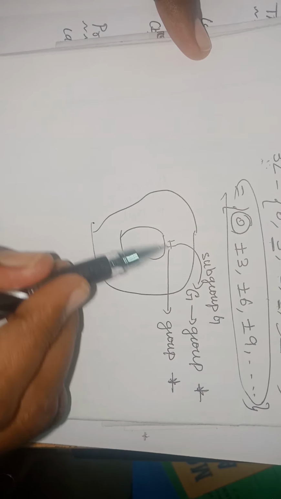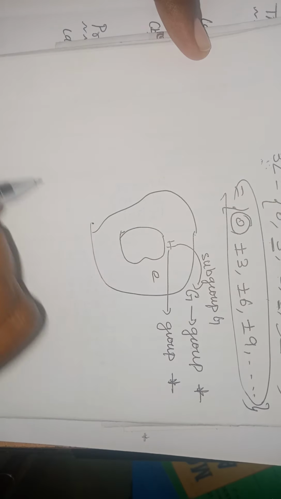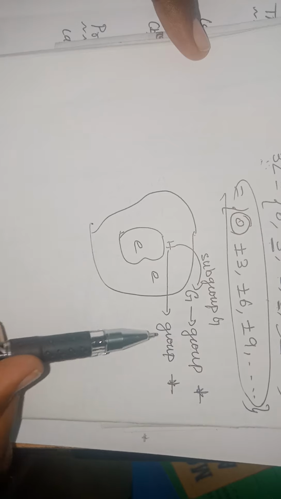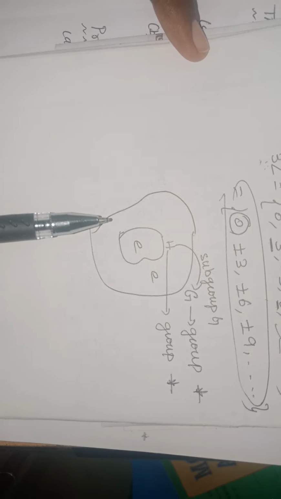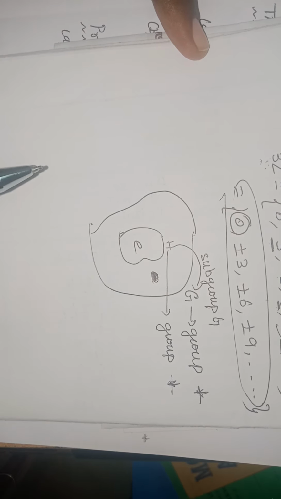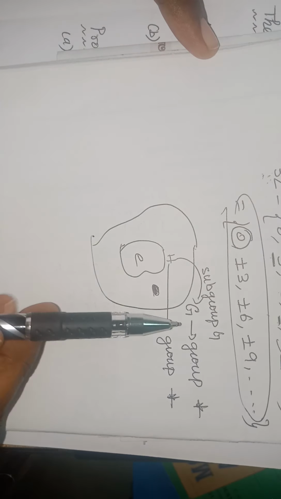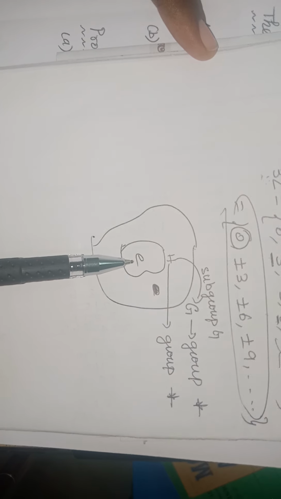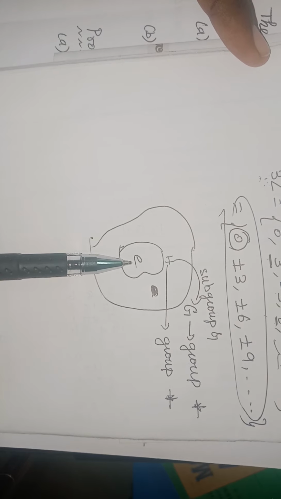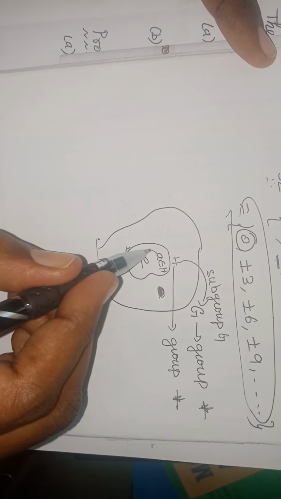Now since G and H are groups, they will have an identity element. So what they are saying here is, since these two are groups, these two will have identity, but both identity elements will be a unique element, and there won't be two different identities for G and H. So you will be having one and only identity for G and H, and both of them will be the same identity.